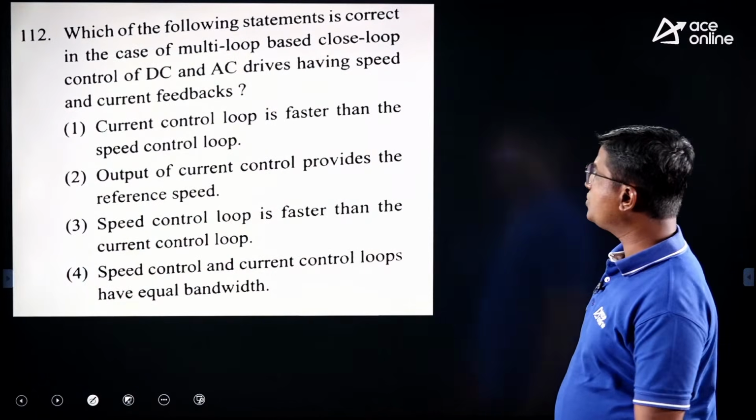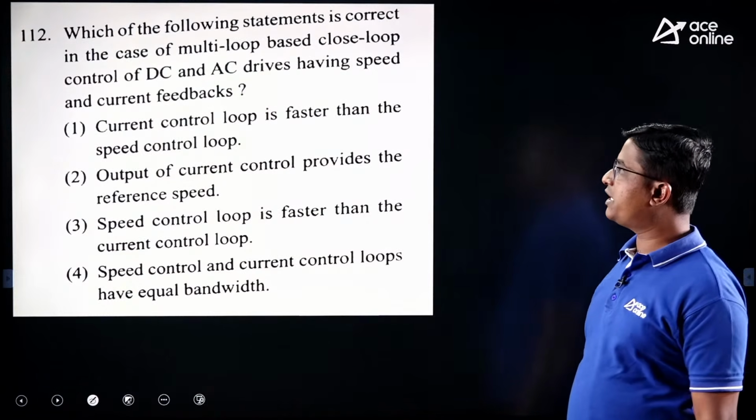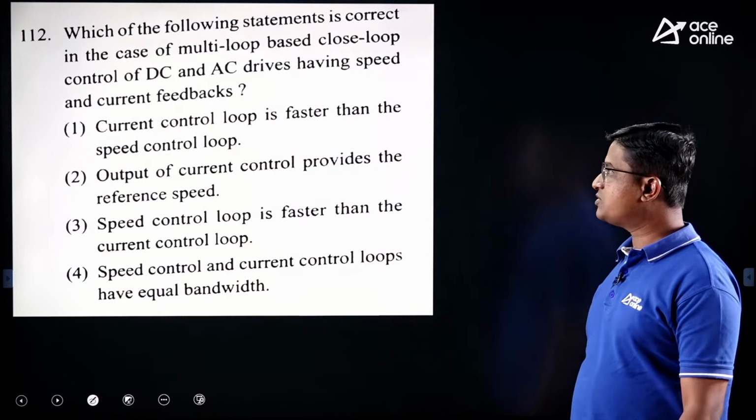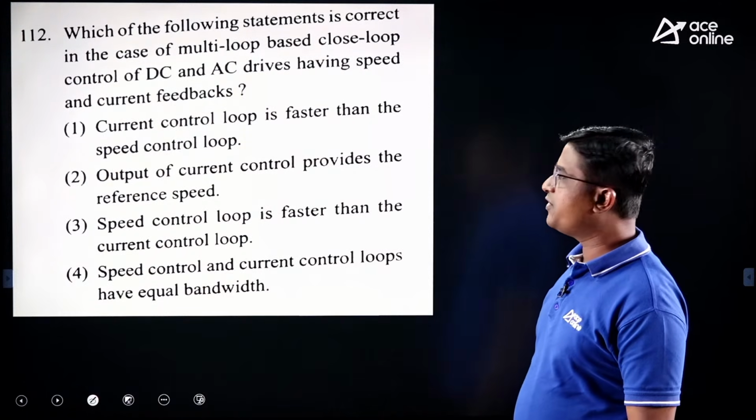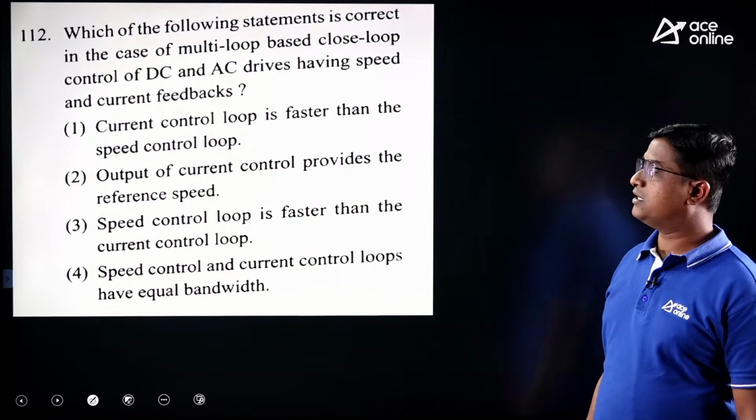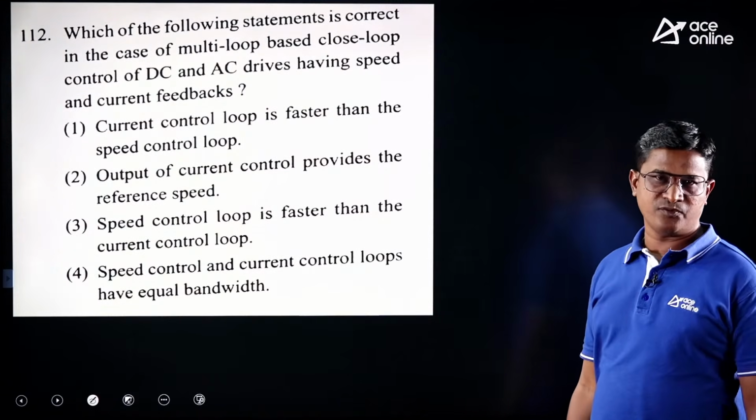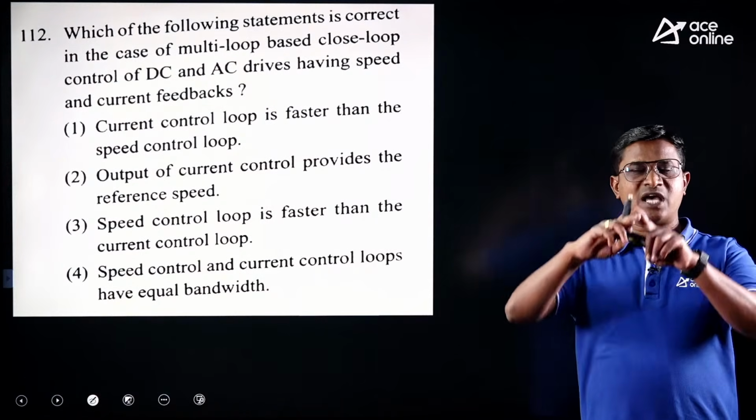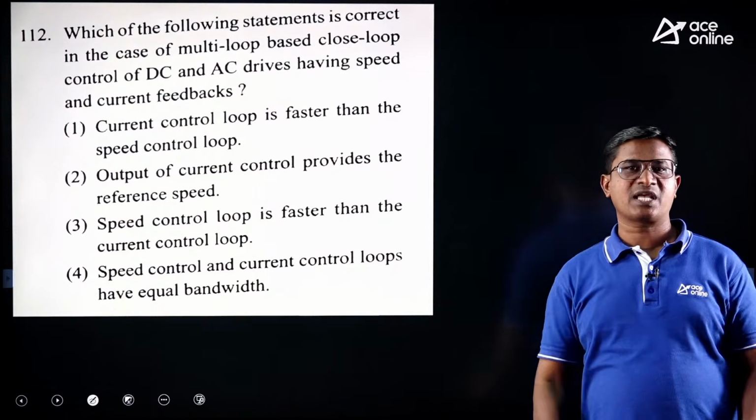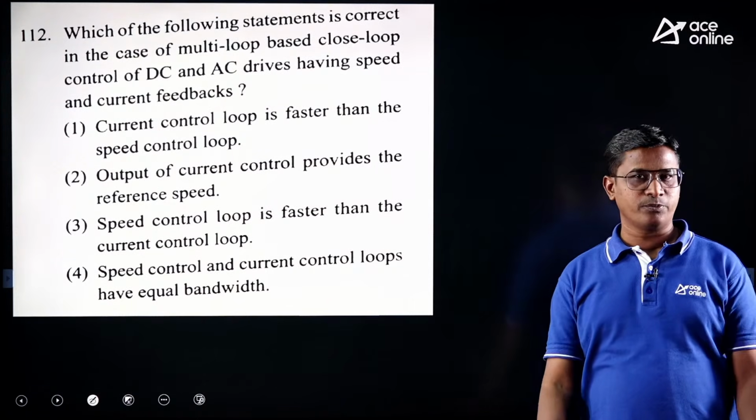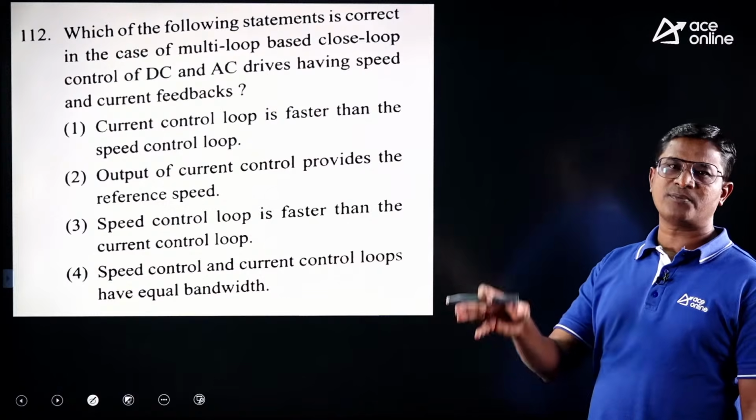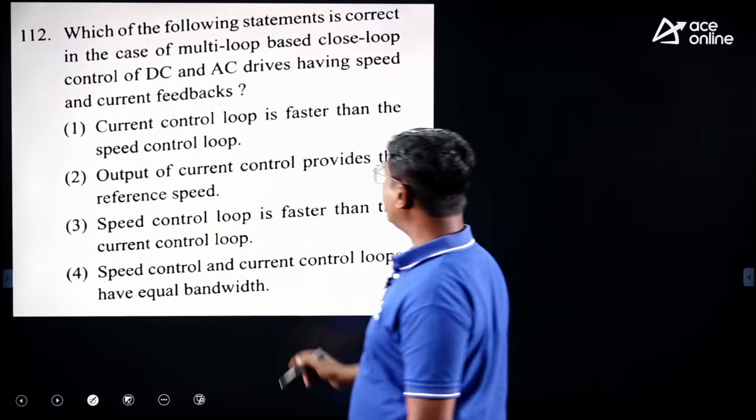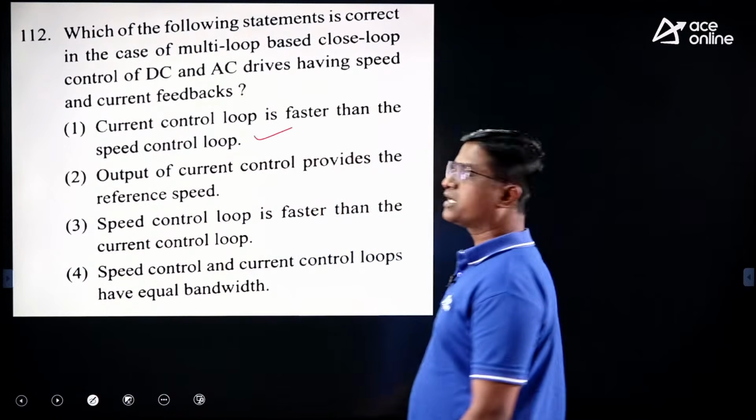Next, which of the following statements is correct in case of multi-loop based closed loop control of DC and AC drives having speed and current feedbacks? This is a multi-loop system where in speed control we have 2 loops. One is the outer loop, that is the speed control loop. Second one is the inner loop, that is the current control loop. And on the output of the current control loop, your speed control loop output depends. So therefore here the current control loop is faster than the speed control loop.